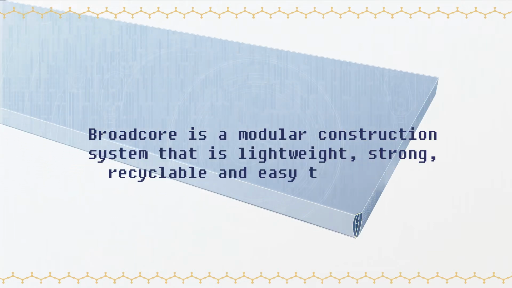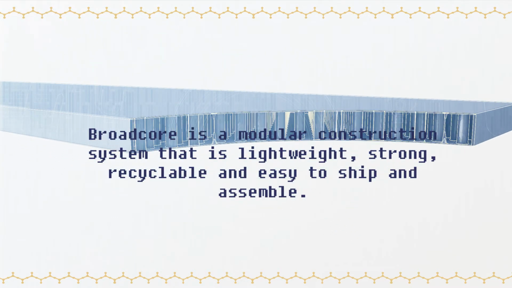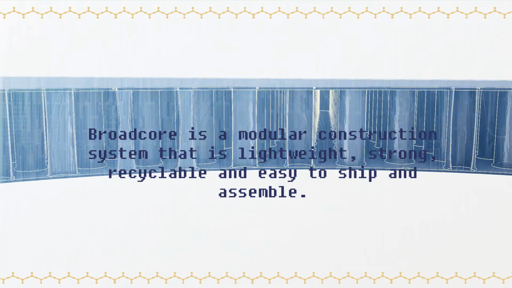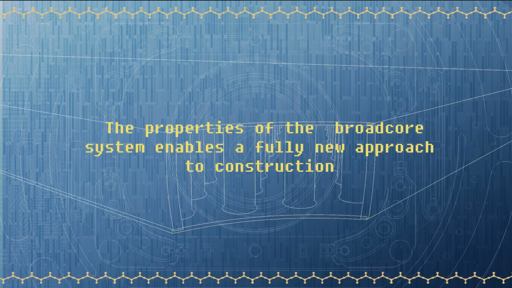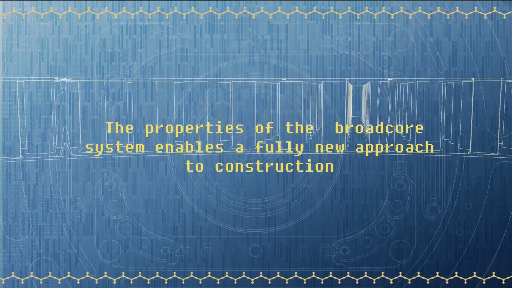BroadCore is a modular construction system that is lightweight, strong, easy to ship and assemble. The properties of the BroadCore system enable a fully new approach to construction.